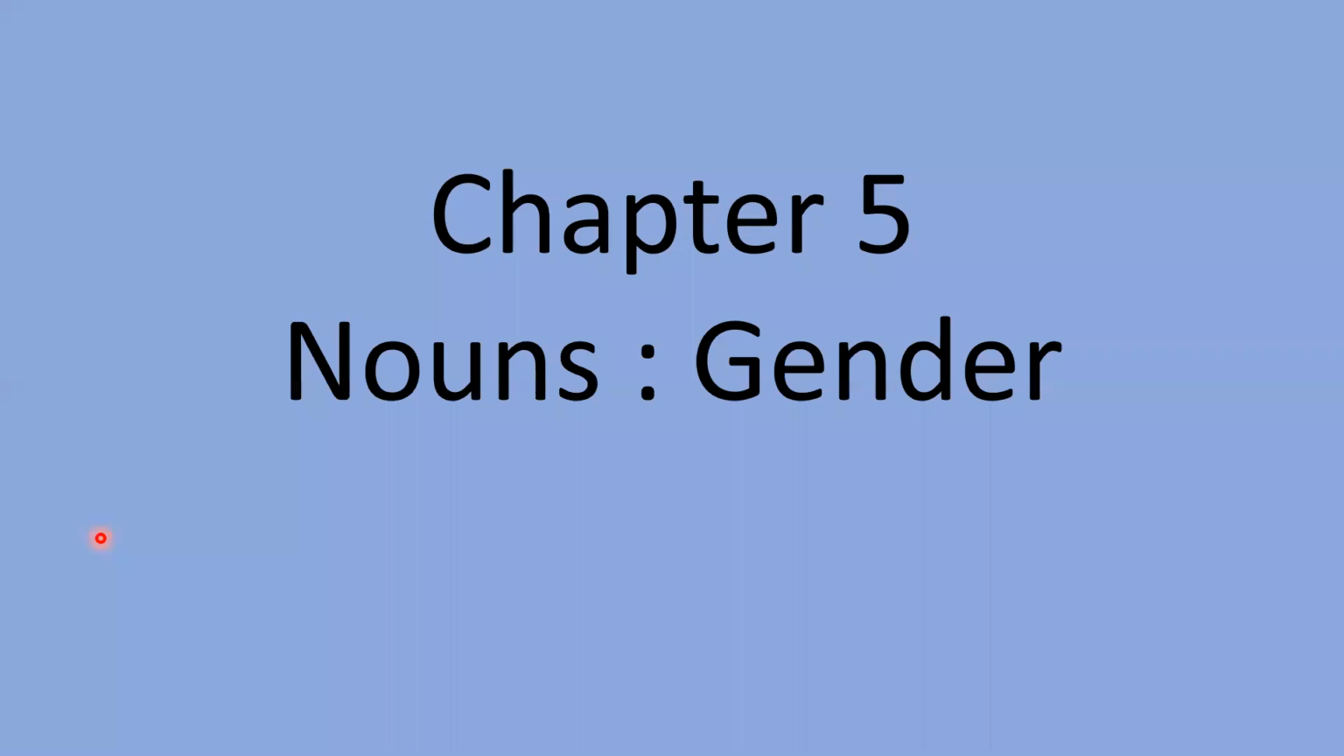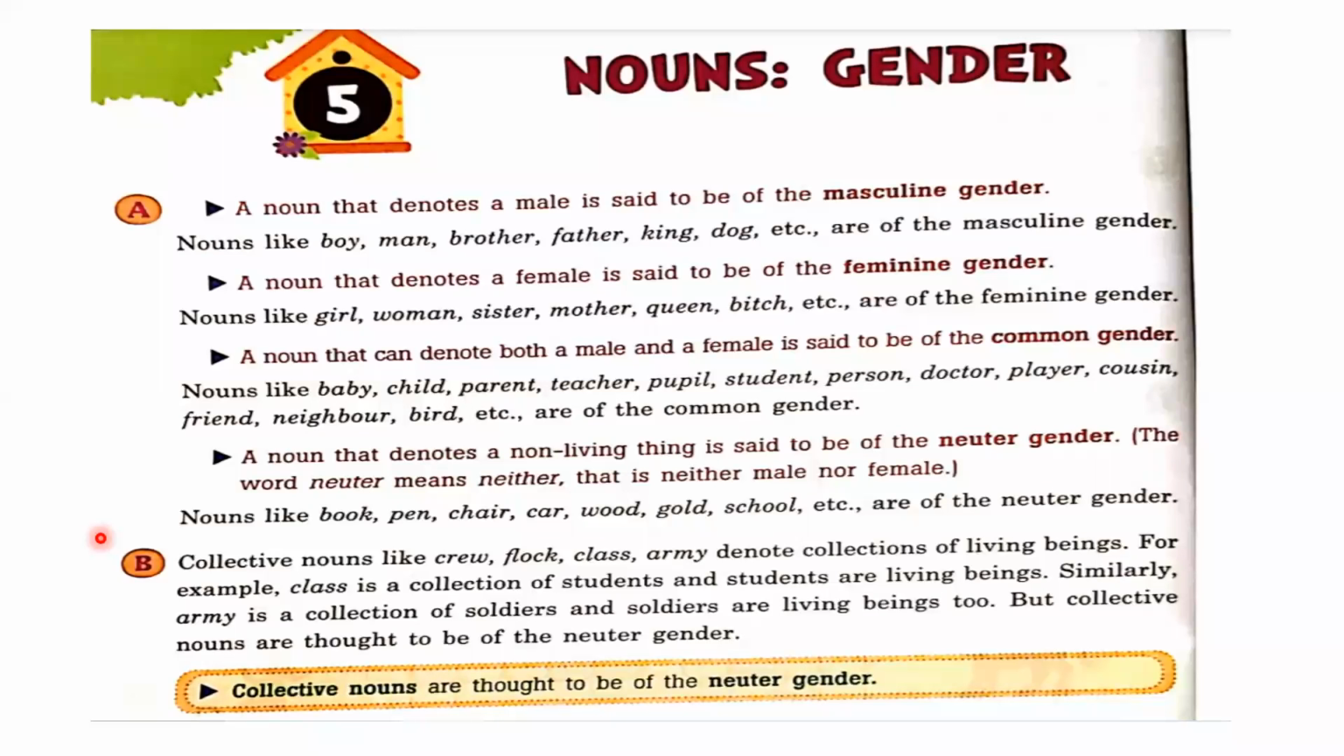Chapter 5, Nouns, Gender. First of all, we will understand about gender. Which word tells us about living and non-living things, or male or female? That is called gender. Basically, four types of gender are here. First is masculine, second is feminine, third is common, and fourth is neuter. Masculine, feminine, common, and neuter. So let's read about them.